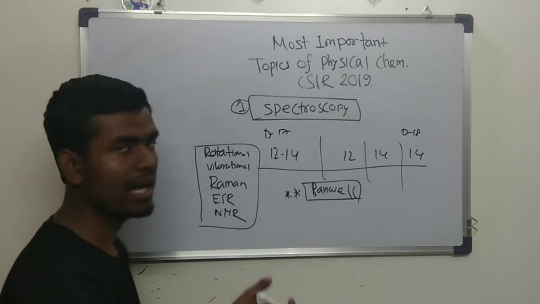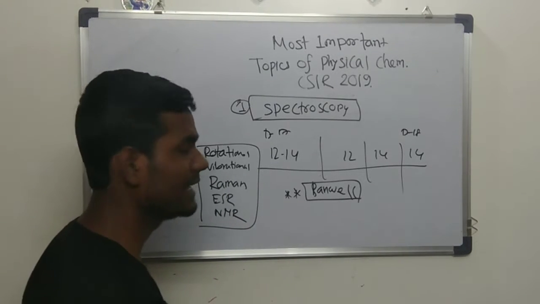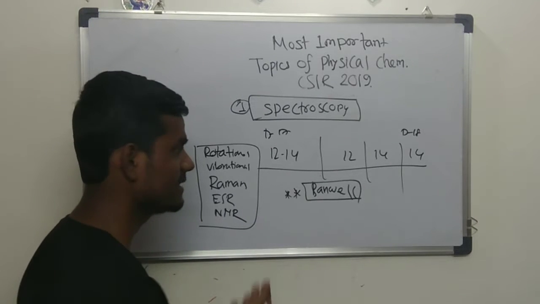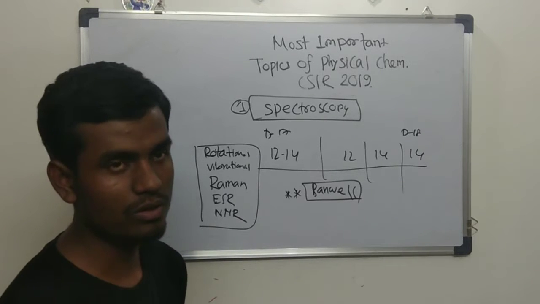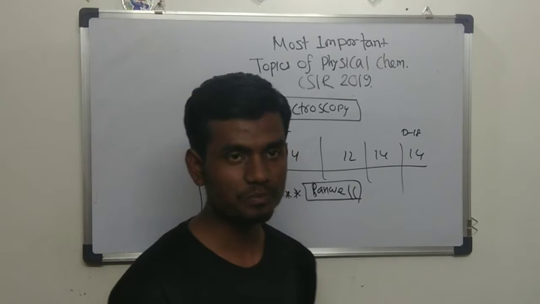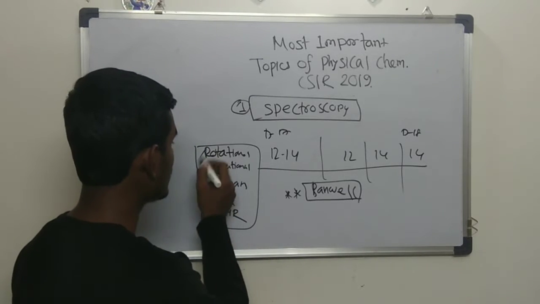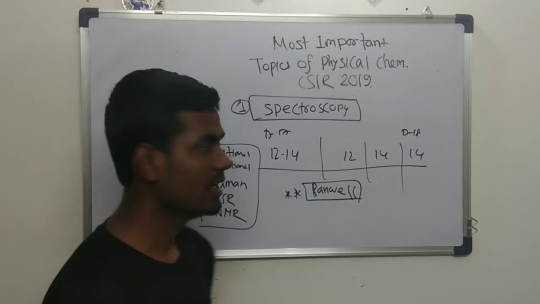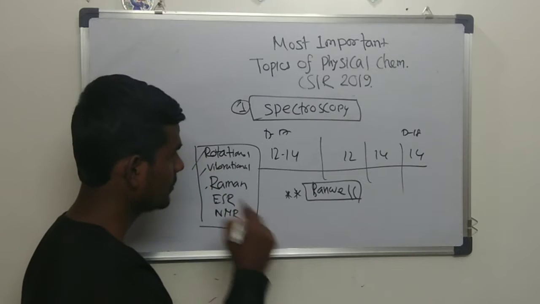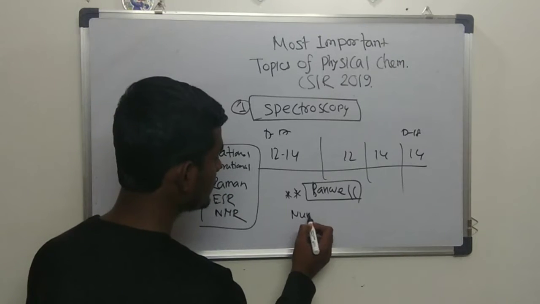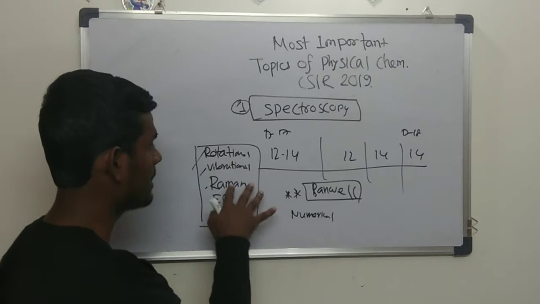And what kind of questions do they ask from this topic? Basically they will give some molecules, for example methane, benzene. They will ask whether they are symmetric top or asymmetric top. They can give you spectra and ask what the selection rules are, and whether a transition is allowed or not. This kind of question is generally asked from rotational, vibrational and Raman spectra. As well as this, they may also ask some numericals, basically on the energy gap and the transitions involved in rotational, vibrational and Raman.